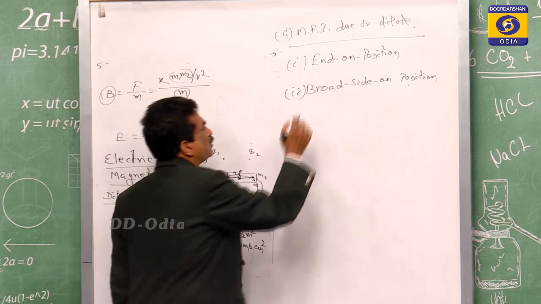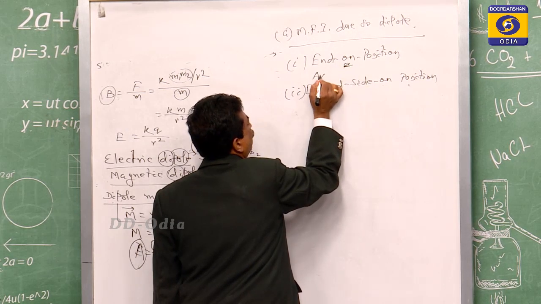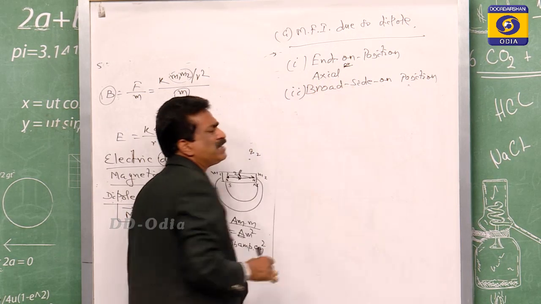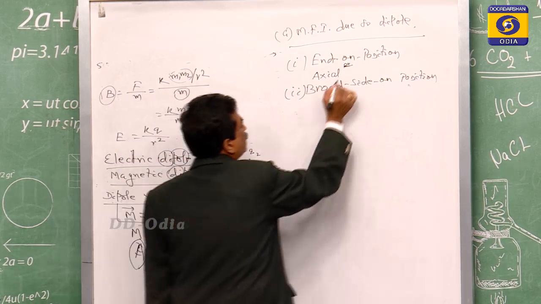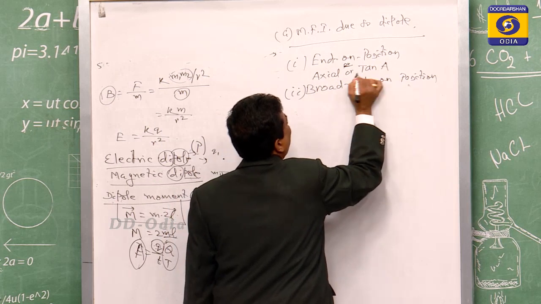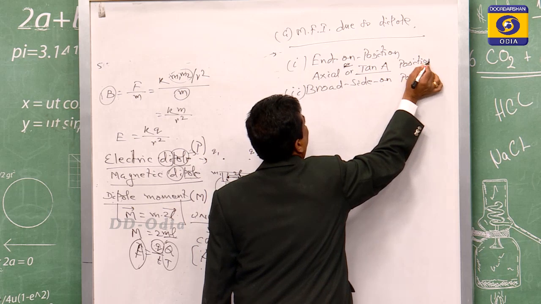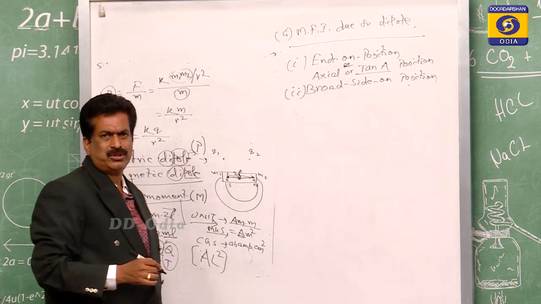This end-on position is known as the axial position, or it is known as the tan A position.